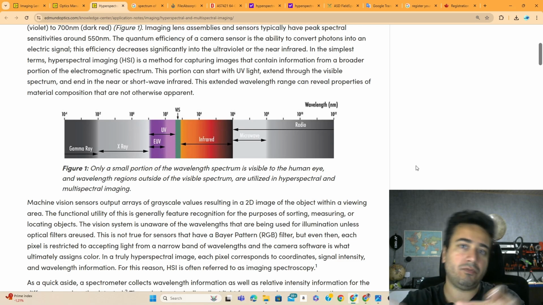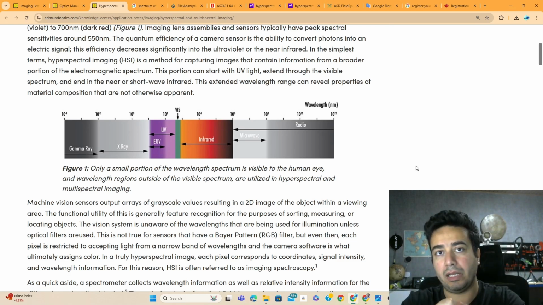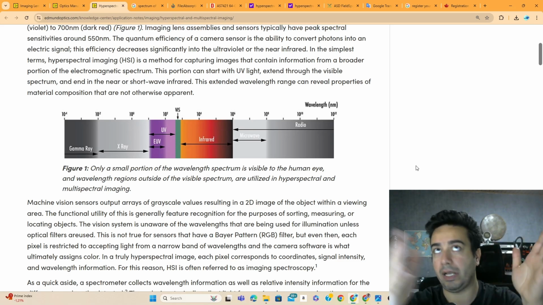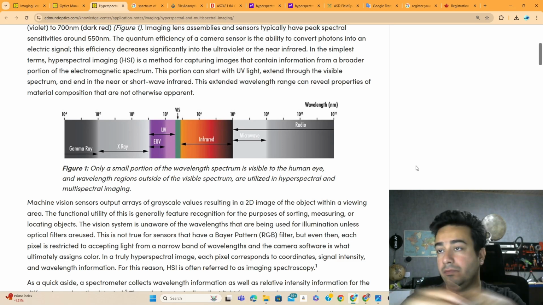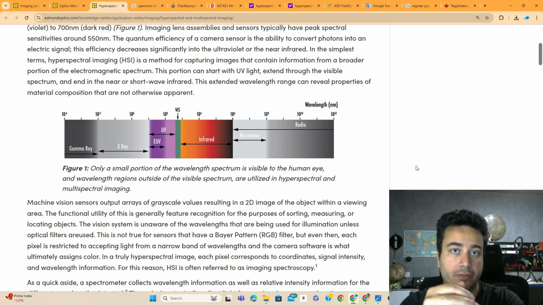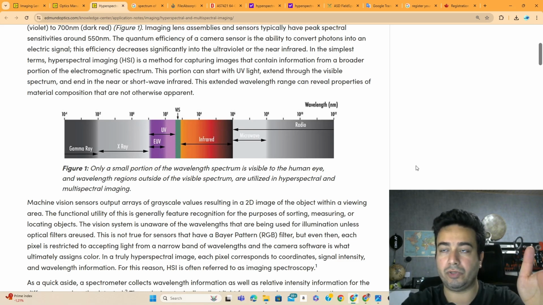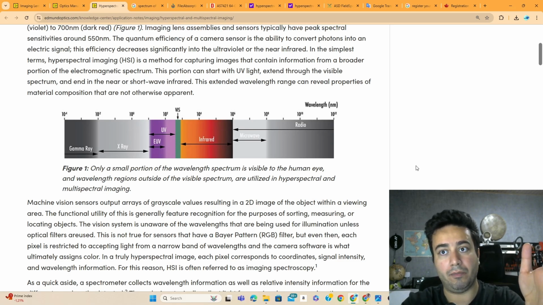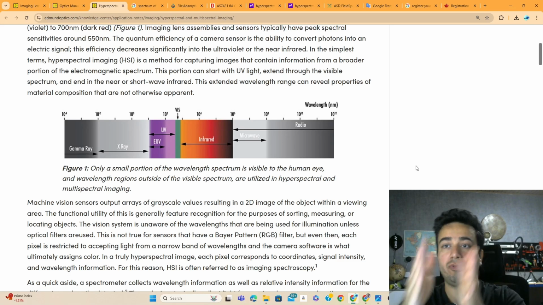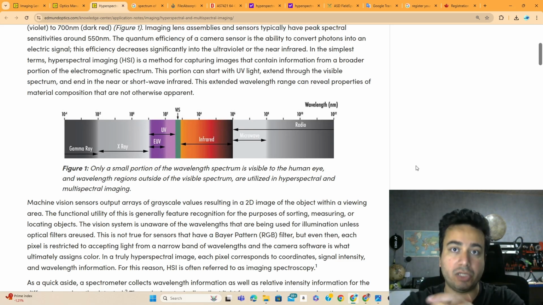What makes the hyperspectral interesting is that it's a continuous wave from a very small wavelength, 100 nanometers for example, to a big range at the end of the near infrared, for example. So it comes in a package. It means that it is not cut into small pieces like multispectral.